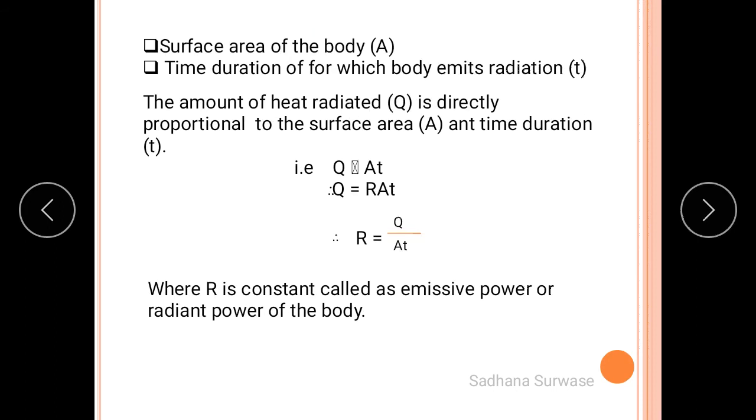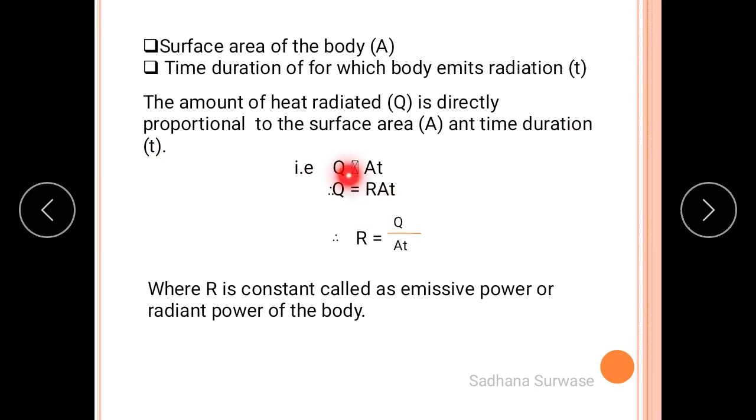The third is the surface area of that body, and the fourth thing is the time duration for which that body emits radiations. So this amount of heat which is radiated is denoted by Q, and it is directly proportional to the surface area as well as to the time duration.